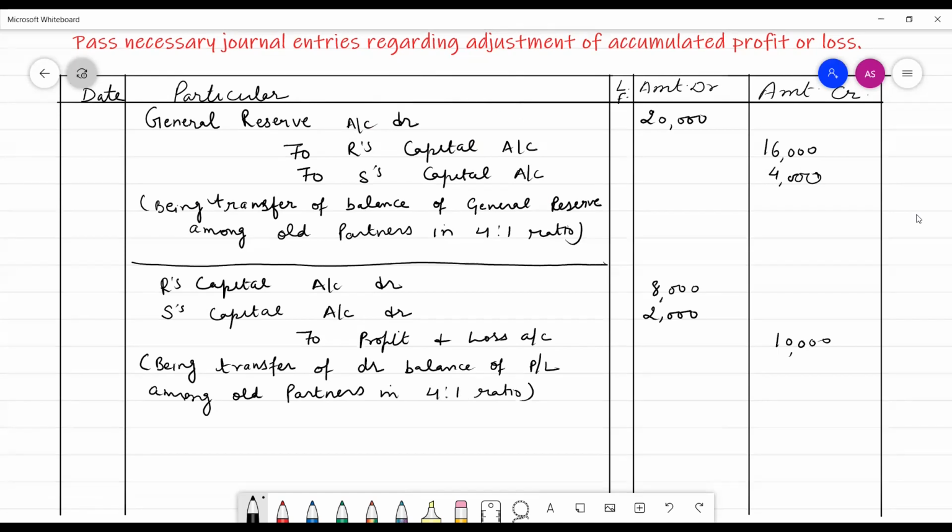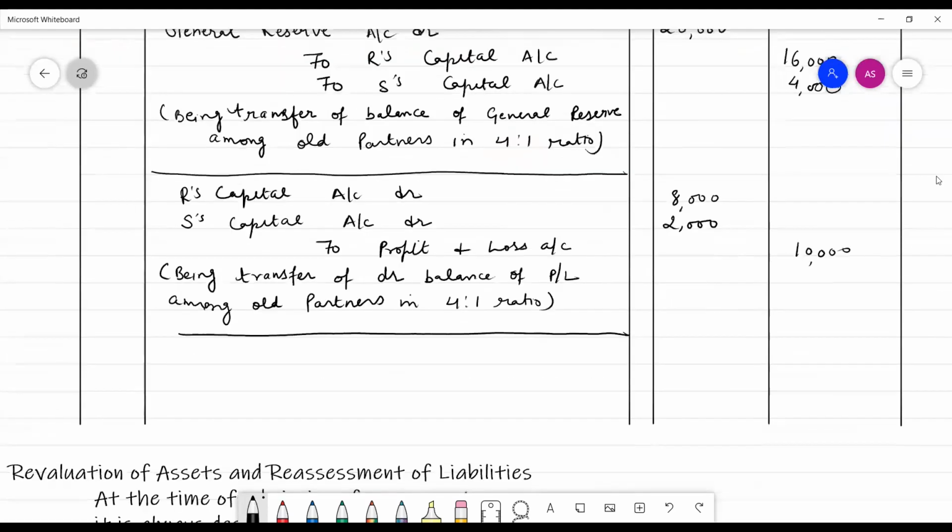This is the question. This is the part showing how we transfer different reserves among partners before the admission of a partner.